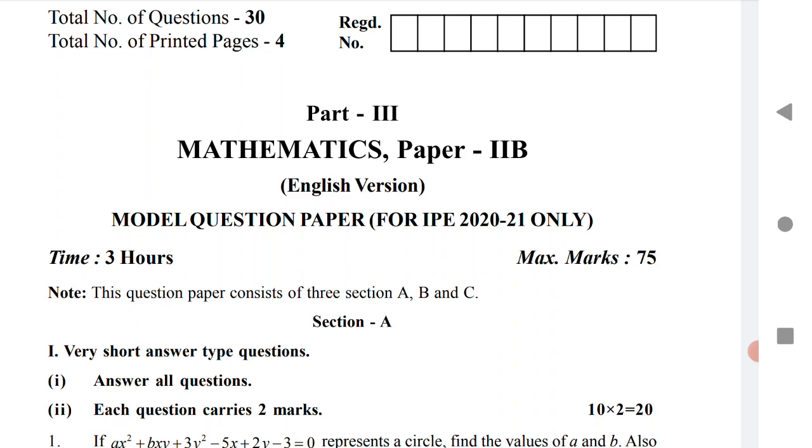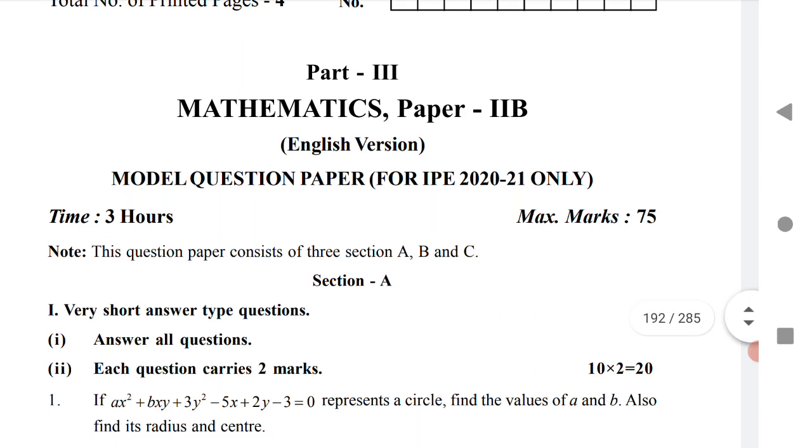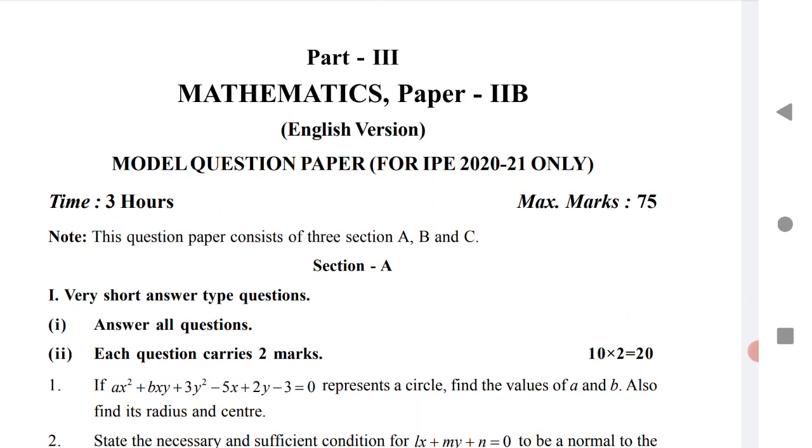In this video we will put light on the entire paper, what changes have been brought this year by the IPE board, and we will also see the more options that are given for Section B and Section C. Let us start the video.